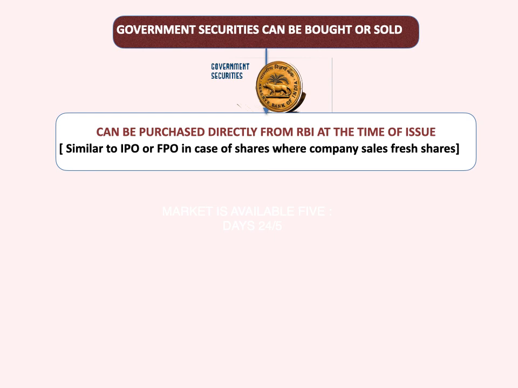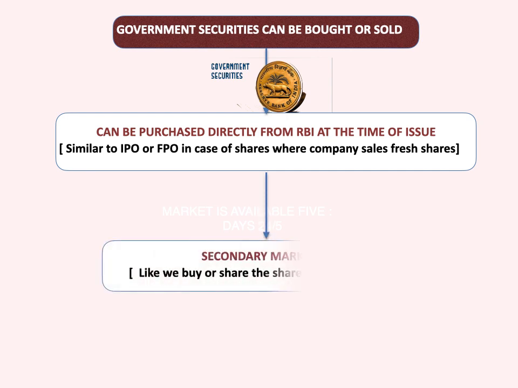Normally when such auctions are conducted, the players are required to bid for those securities, quoting at what price or yield they are ready to purchase. But for a retail investor, RBI says there is no need for bidding, because a retail investor will not have that knowledge and competence to bid in competition with the other big players in the market. So RBI has kept a 5% quota for the retail investors.